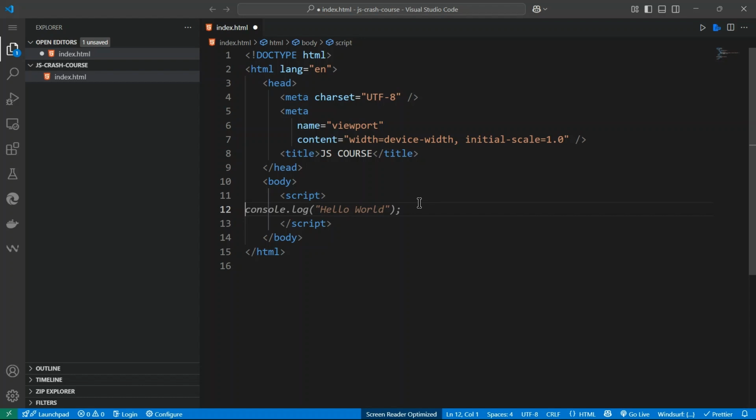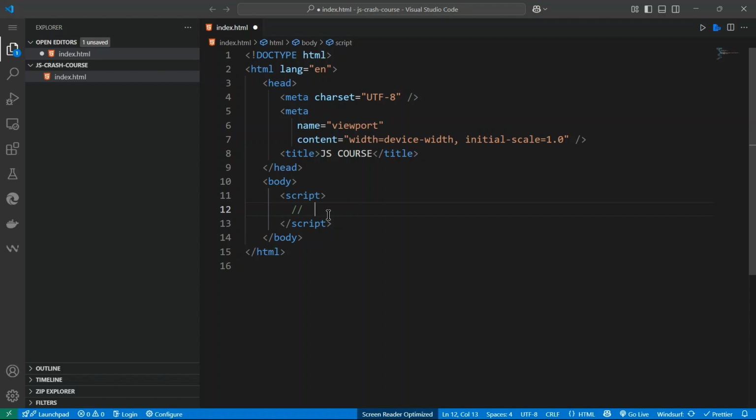I can give you a list. We got string, numbers, big integer, boolean, nil, also undefined, symbol and object, or also array. Okay, so we can start.